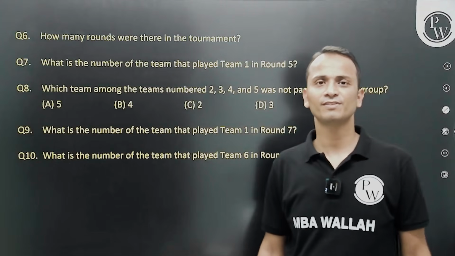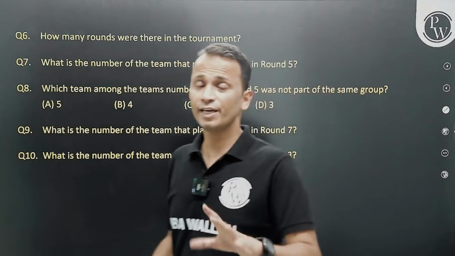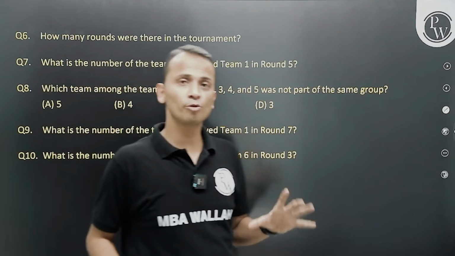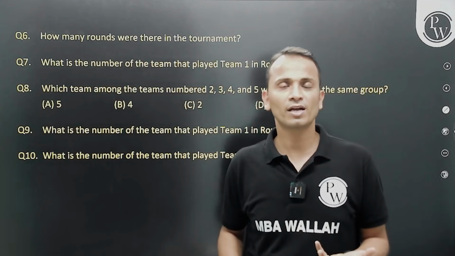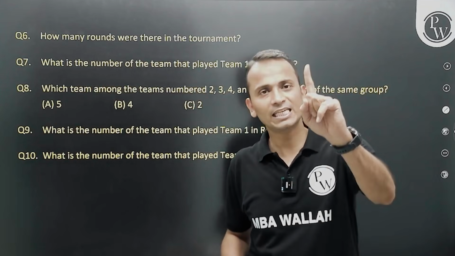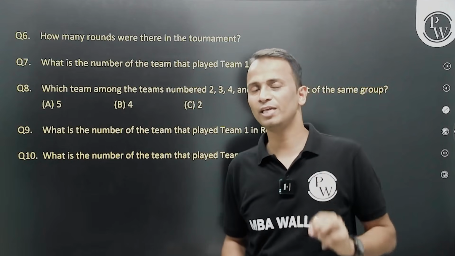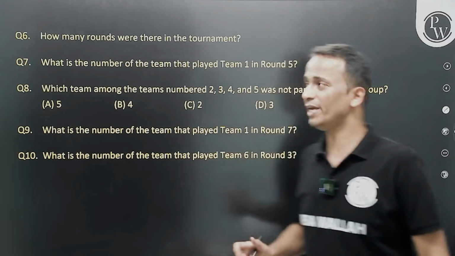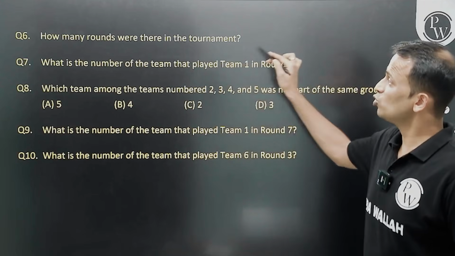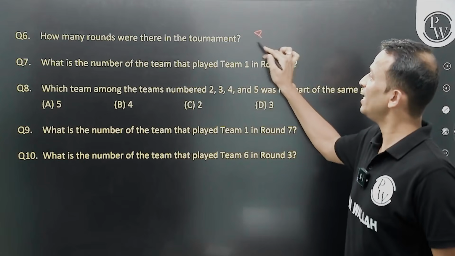First question itself. See, if you are left with only 3-4 minutes in the end and you are stuck with this question, at least one question can be done based on just 2 minutes spent in this. So how many rounds were there in the tournament? There are 8 rounds.